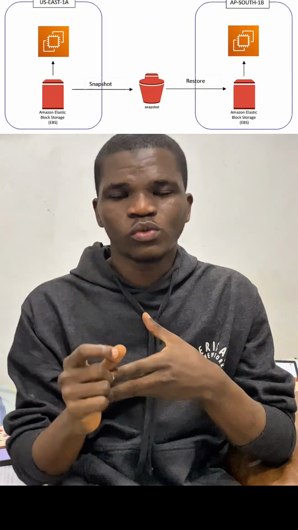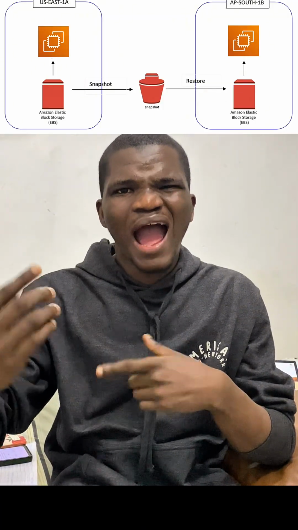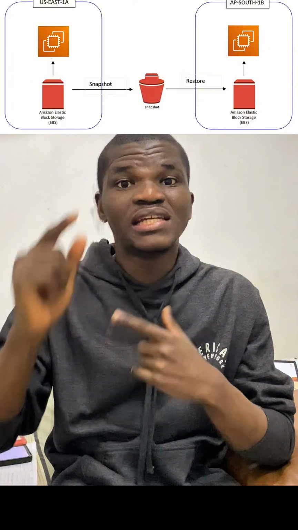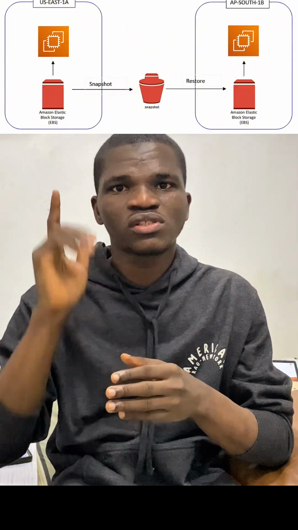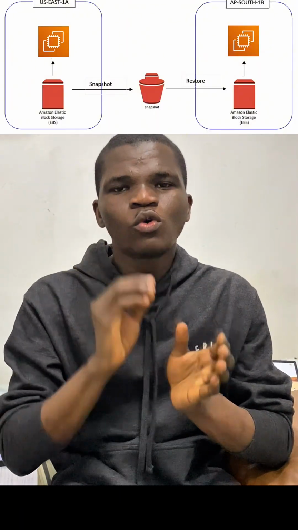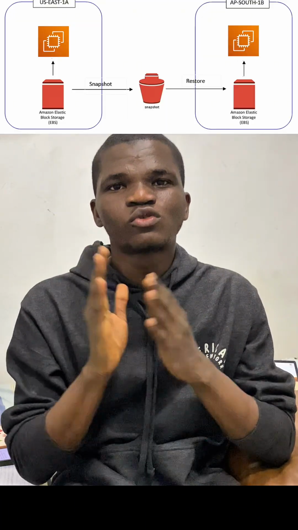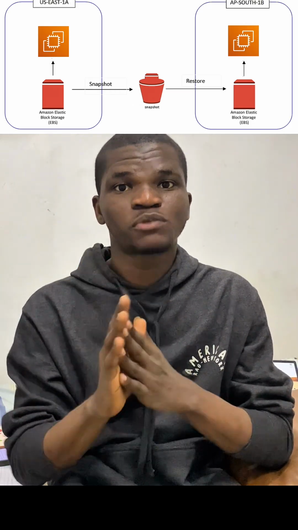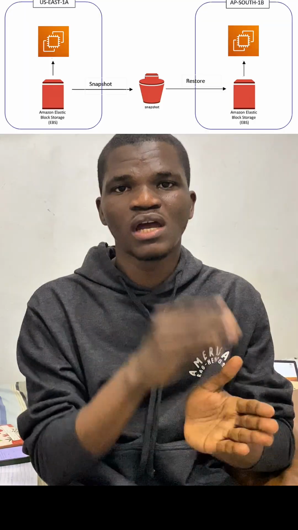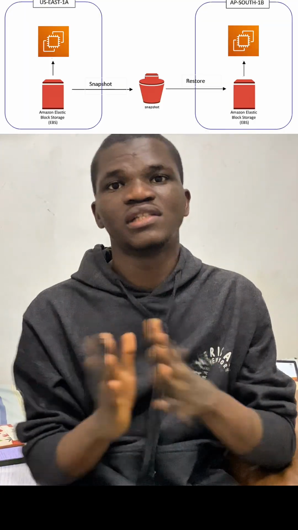And when you do that snapshot, you have to go to the next region and restore it on the new EC2 server you are just launching. So that is how to make EBS volume versatile and used in multi-region. To use it in multi-region, you have to take a snapshot of the one you have in one region and go and install it in another region.